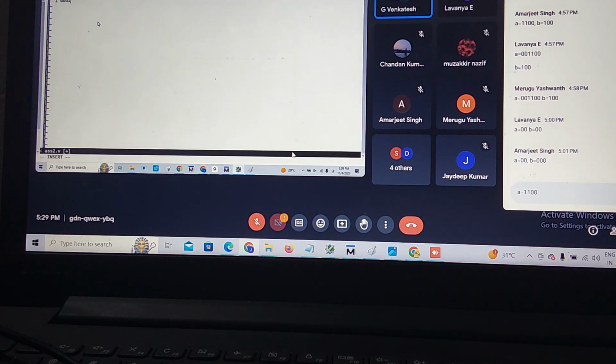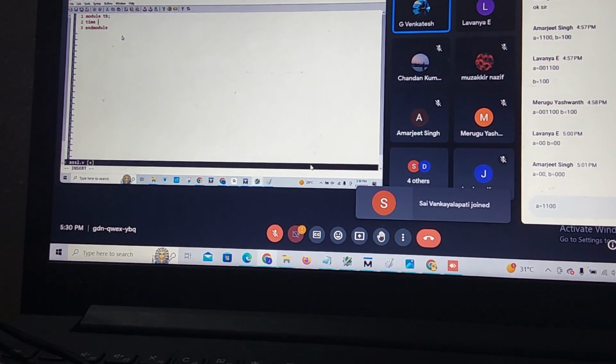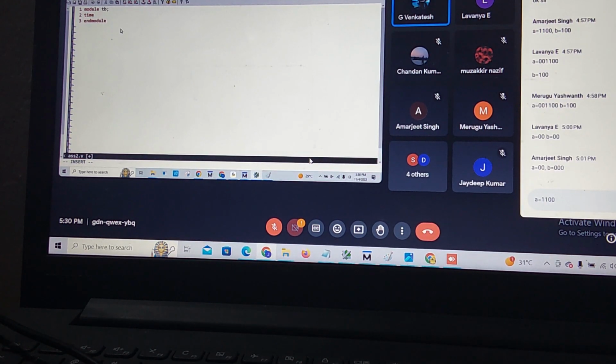Dollar time, in the module. I will take whatever it may be. Dollar time is valid in Verilog. So I will take directly time t, and real time instantiation RP.